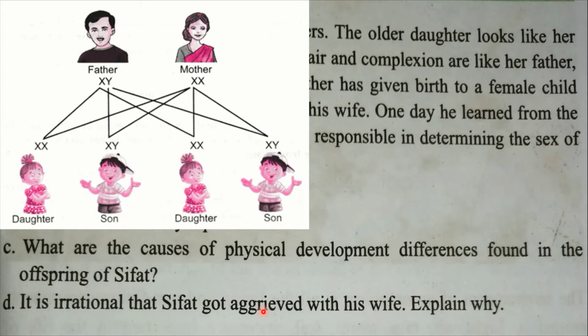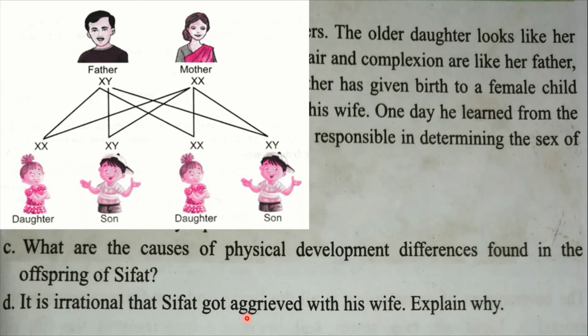So Sifat thinks that his wife is responsible for having only daughters, but from a health worker he can know that he is responsible for having only daughters, because if he wants a baby boy, then a Y chromosome from him has to make the XY chromosome pair to have a son.